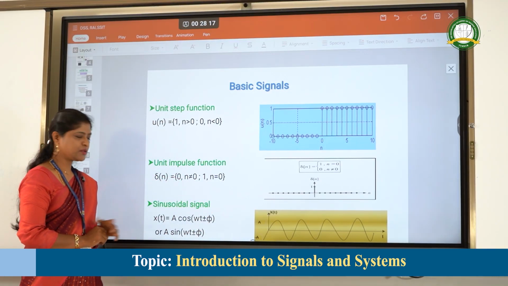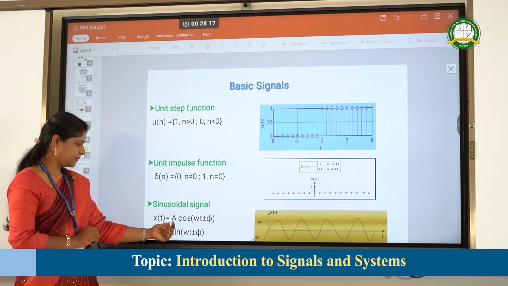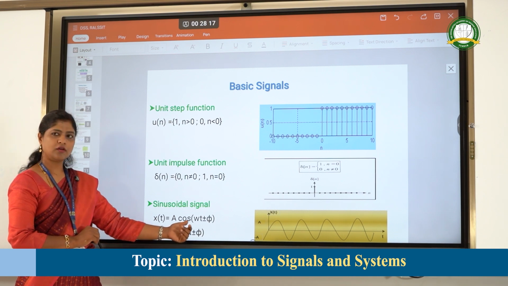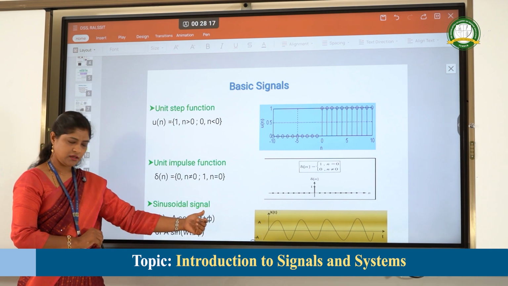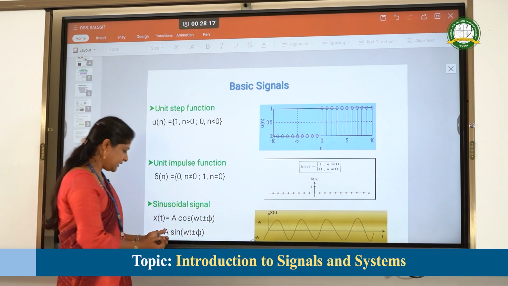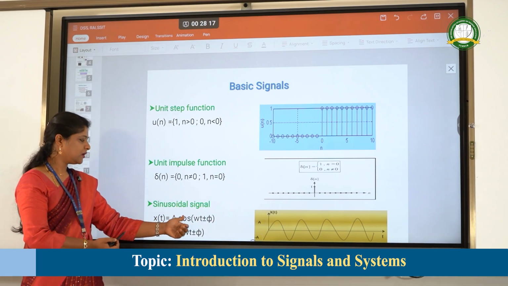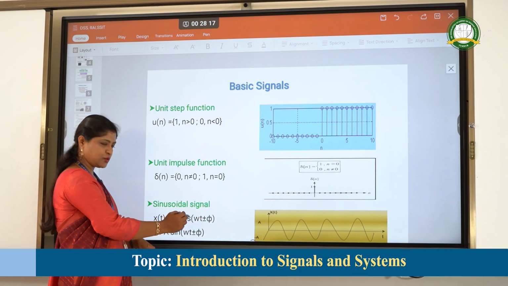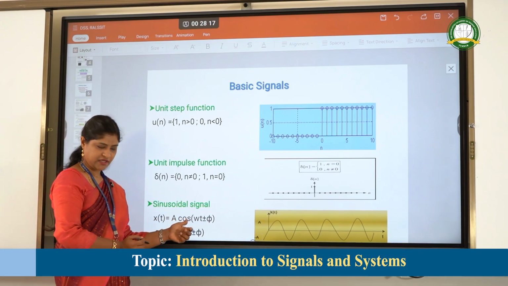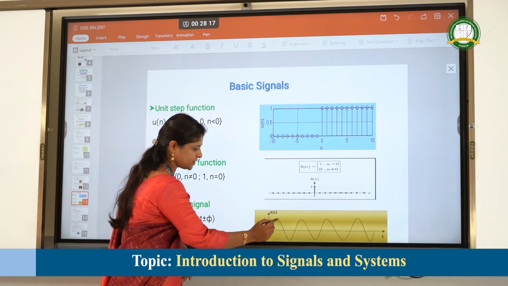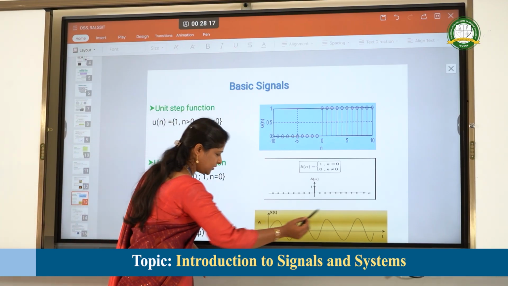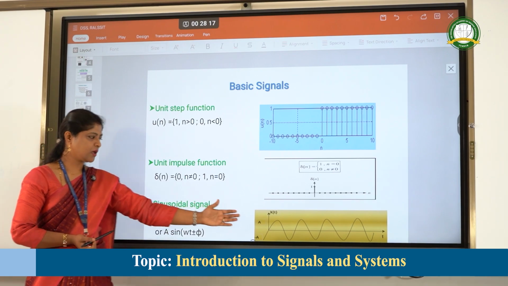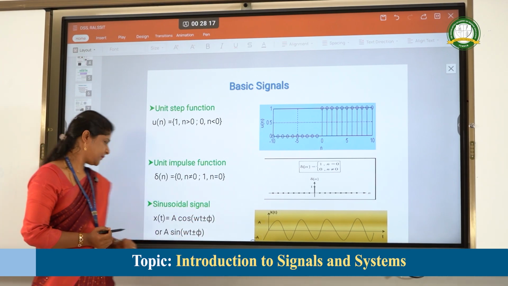Then we have the sinusoidal signal, which is represented as x of t equals A cos of omega t plus or minus phi. Here A is the amplitude, omega is represented as 2 pi f t, where f is the frequency, and phi is the phase. So for a given amplitude and a given frequency, this is how the sinusoidal signal is represented.